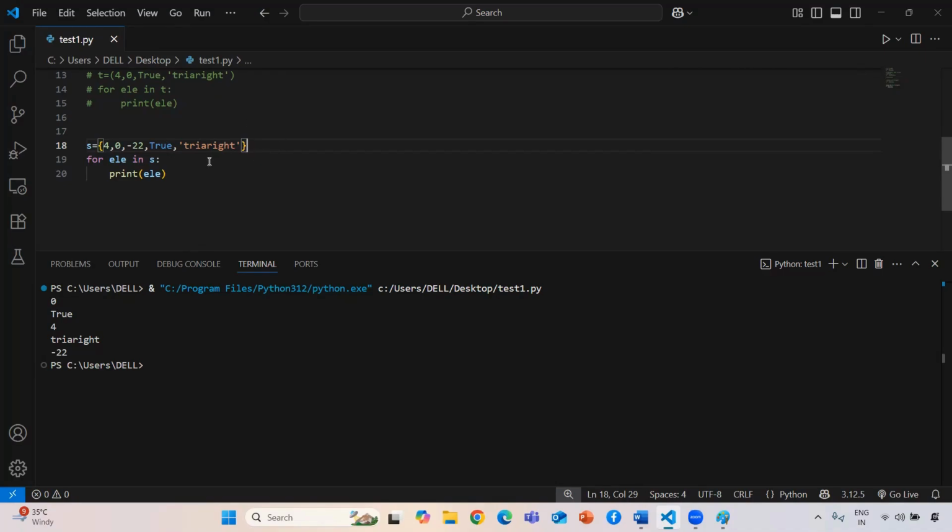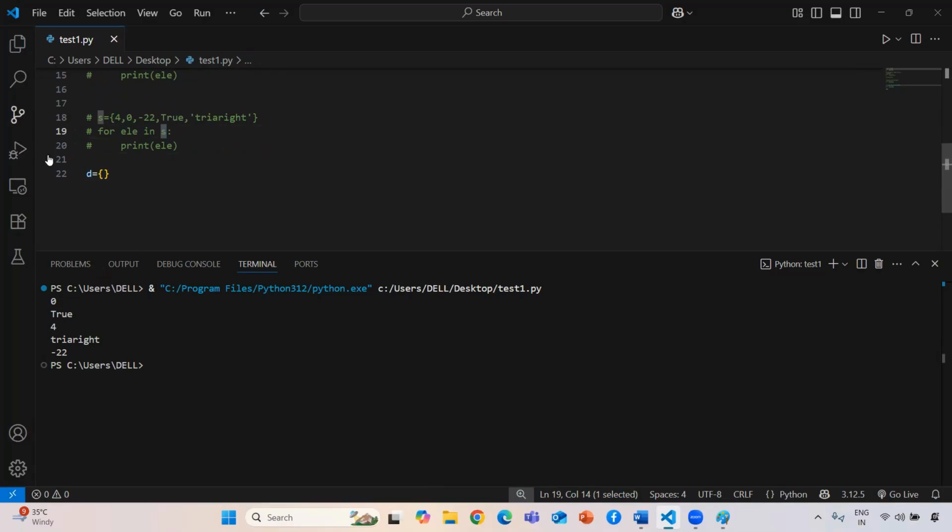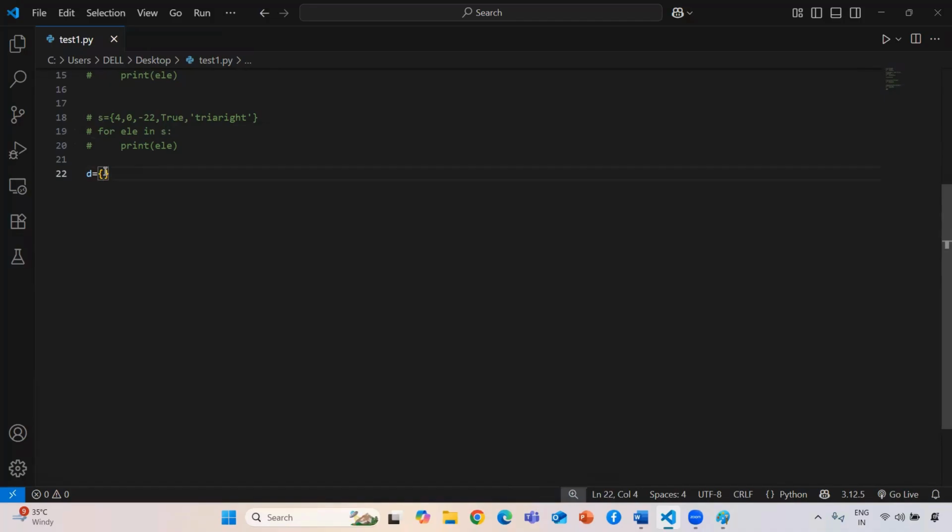Now the next and last collection data type is dictionary. We are going to see how the dictionary works now. So guys, make sure that whenever you run a for loop on a dictionary, it will not print each and every item or value. You are directly passing the collection data type, but here if you pass the collection data type, it will not print everything because it is in the form of key value pairs. Okay, if you print it, we are also going to see what the output is now.